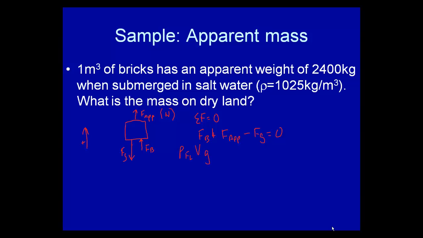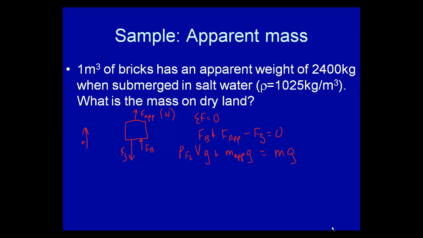Now, the buoyant force is equal to density times volume times g, plus the apparent mass times g, which is going to give you the apparent force, equals Fg. Fg has simply moved over to the other side, and we know Fg is equal to mg.